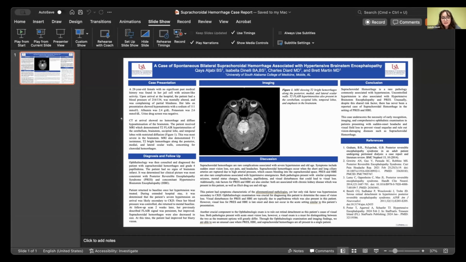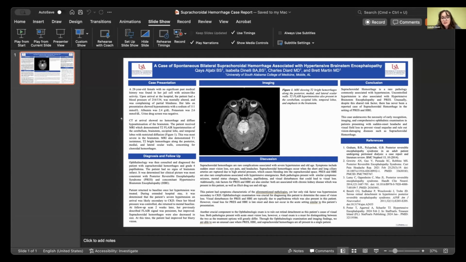For us, ophthalmologic examination was essential in diagnosing the cause of our patient's vision loss, and it's really important to do this because it can lead to permanent blindness if not treated properly and immediately. To conclude, our case underscores the importance of distinguishing between different types of hypertensive etiologies, such as PRES and HBE. It's important because the management and prognosis of these conditions can differ significantly, and the way that you manage it can really affect the outcome and the clinical course.